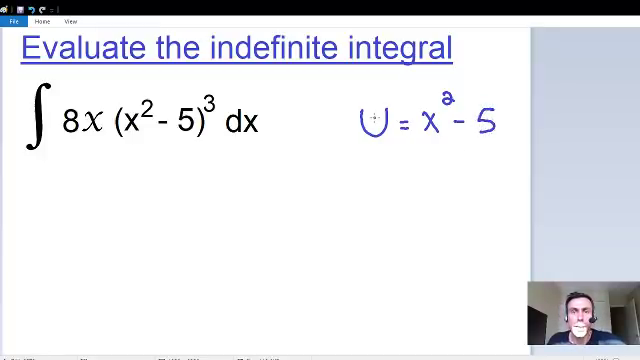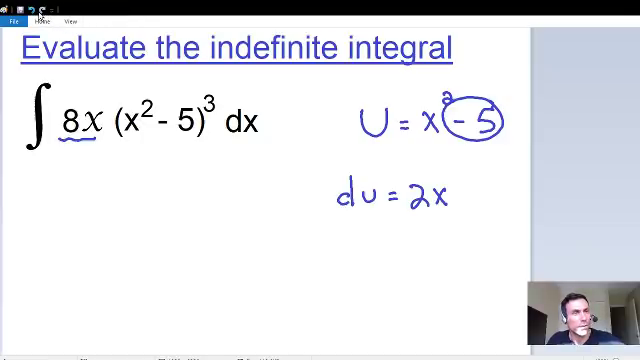The idea behind picking our U is that when we take the derivative of this, we want it to be equal to the rest of the integral, which is 8x dx. So what's the derivative of U? If we take the derivative of U, it's equal to the derivative of x squared, which is 2x, plus the derivative of -5, which is 0, so we don't have to write that. And we can't forget that we're taking the derivative with respect to x, so we put a dx at the end.